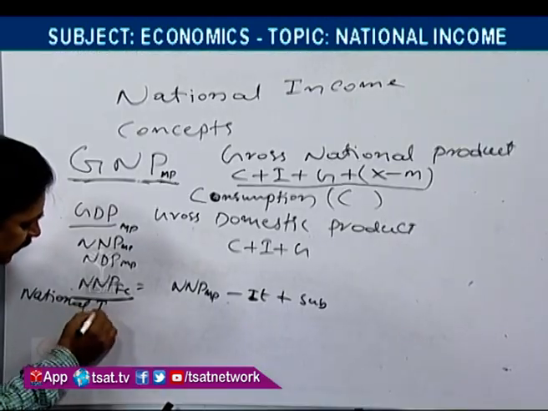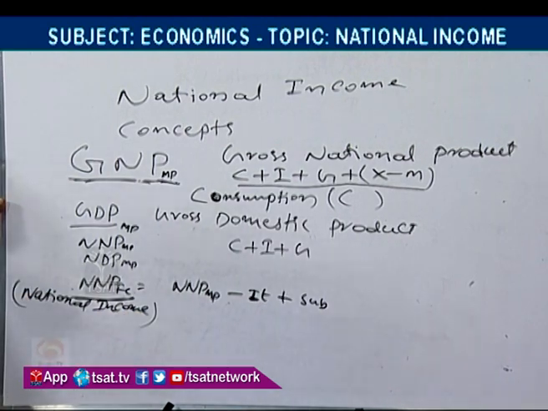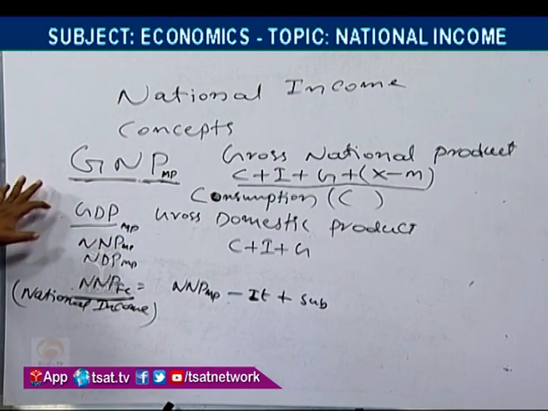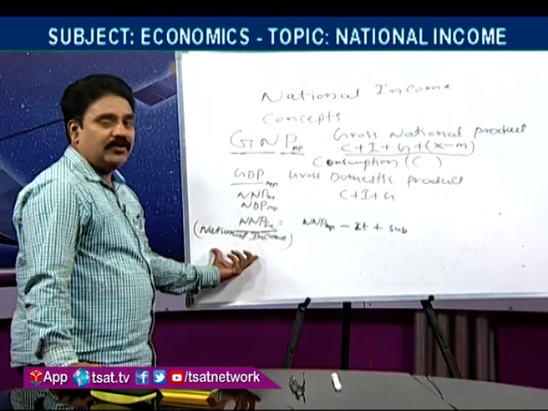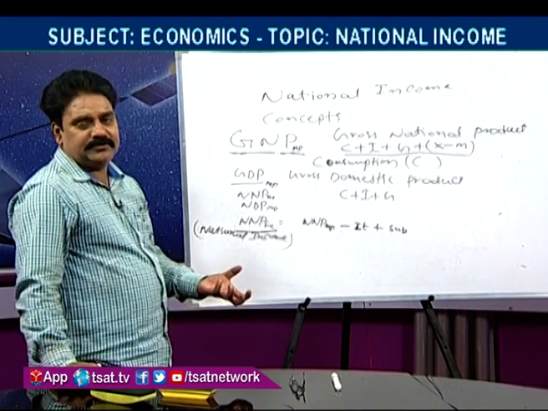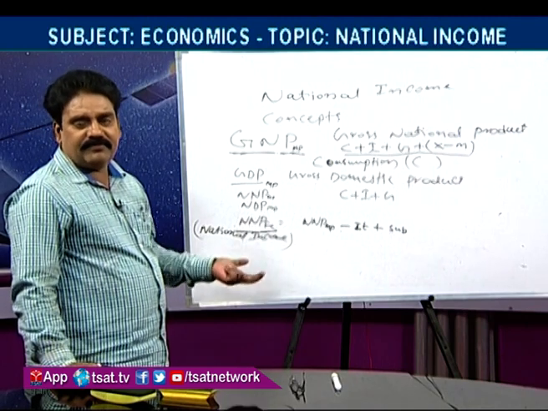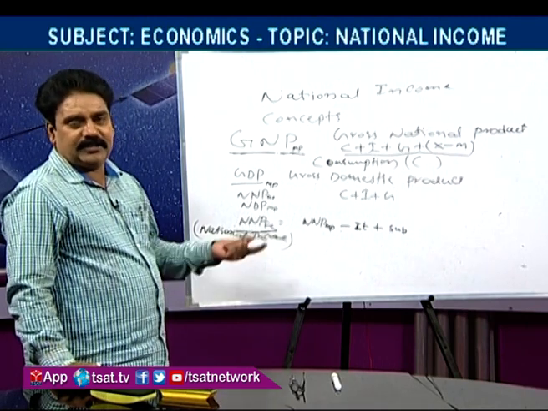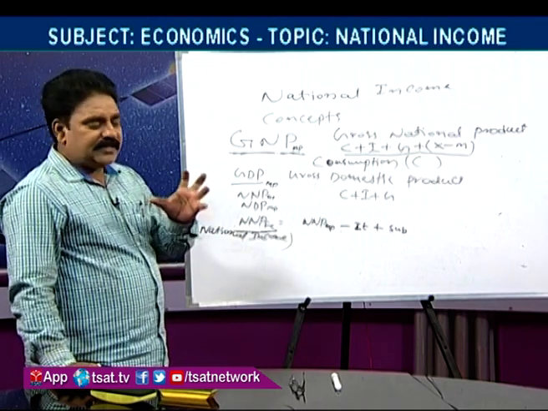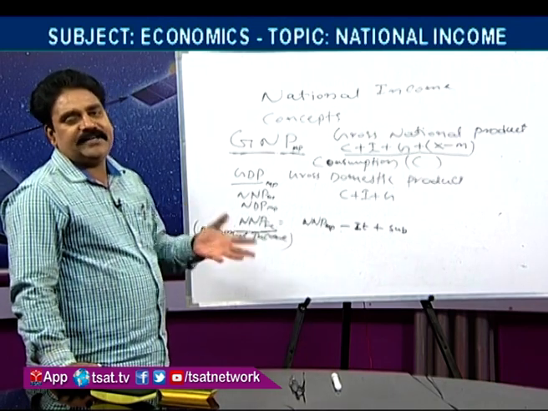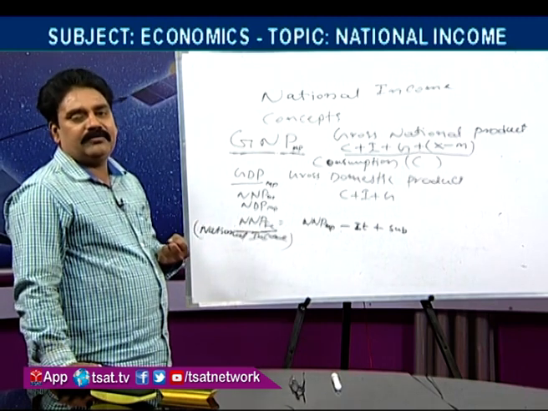In India, actual national income means this. This is also national income, this is also national income, different forms of national income. What does national income actually mean? It is the amount received by the factors of production in the form of wages, rent, interest, and profit. This is the distributive share, showing which factor of production gets more from national income.